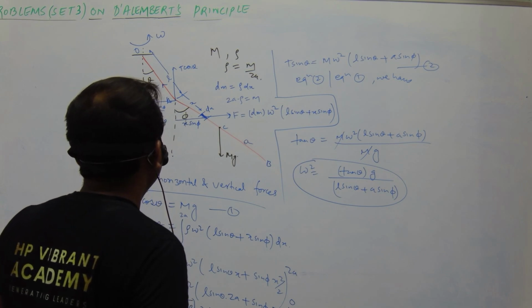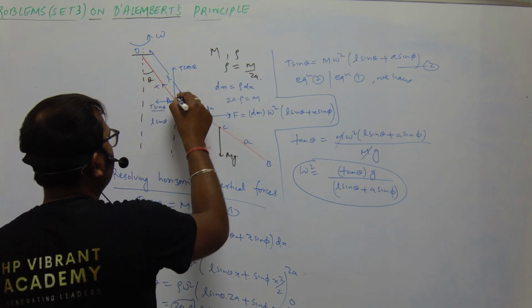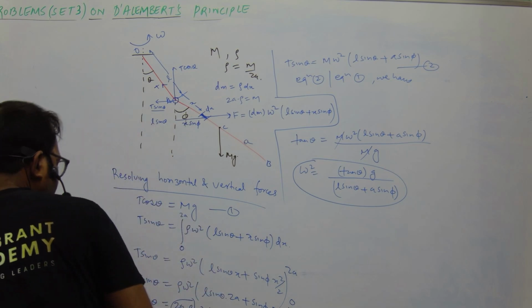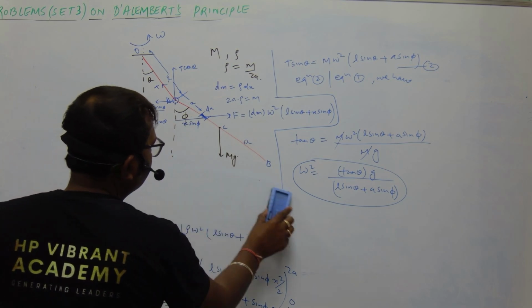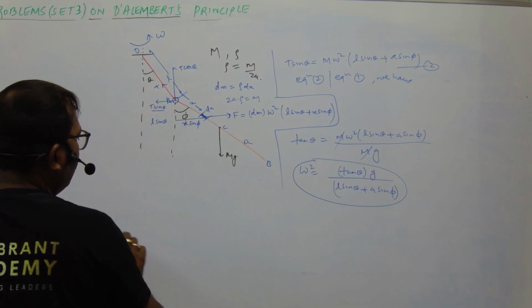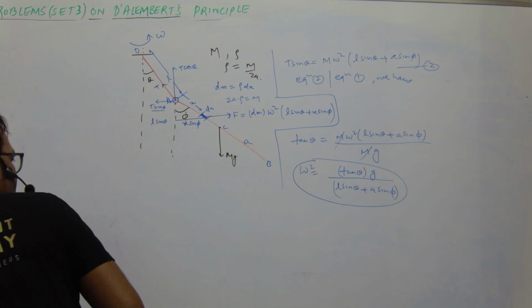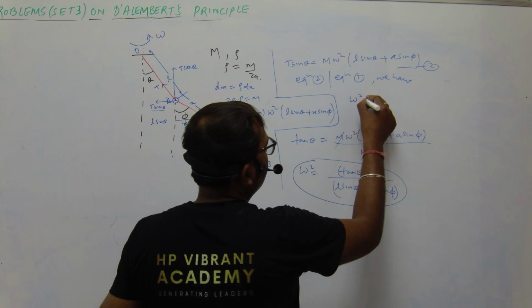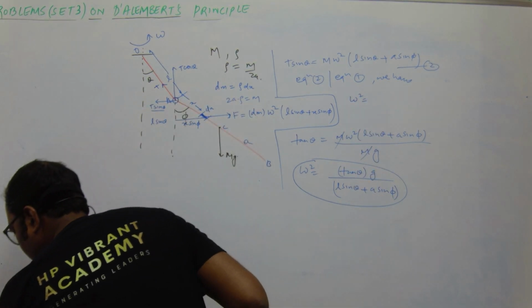So now let us apply the moment about point A, this point. Okay, let us apply the moment. So we have the value of omega square is equal to, let us rub this.